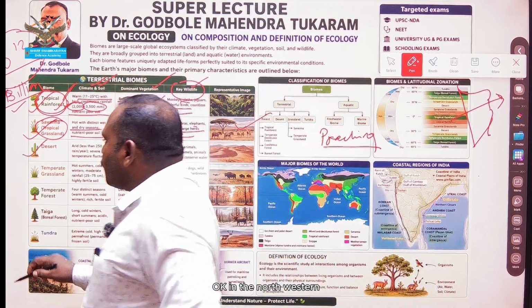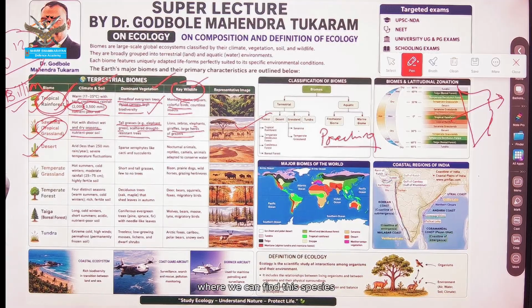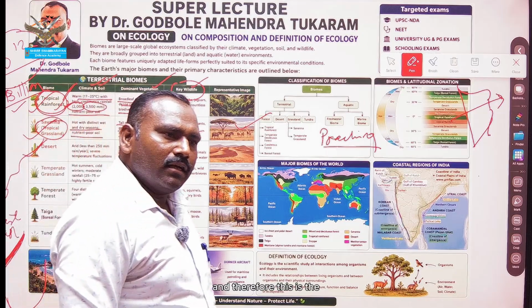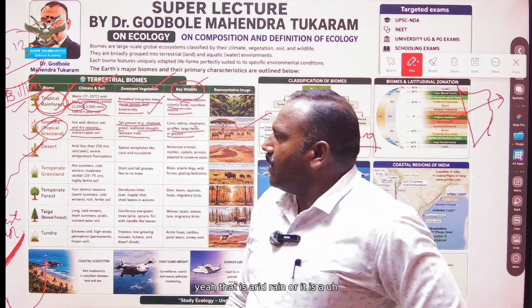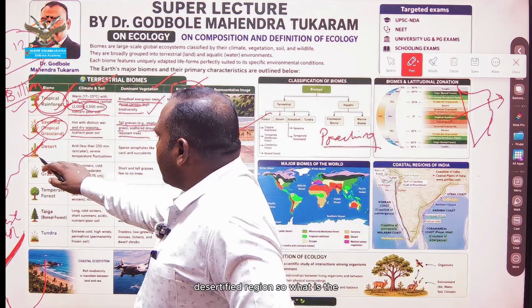In the northwestern side of India as well as in Africa, where can we find this species? In the northwestern region, the Thar Desert of Rajasthan. Suppose this is the northwestern region of the Indian subcontinent, and this is the Aravalli mountain. The western side of the Aravalli mountain receives very little rainfall, and therefore this is an arid region, or a desertified region.